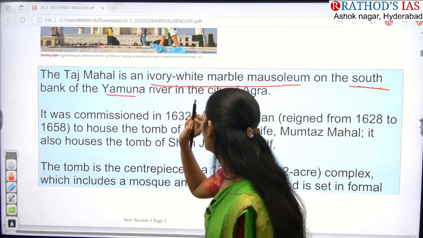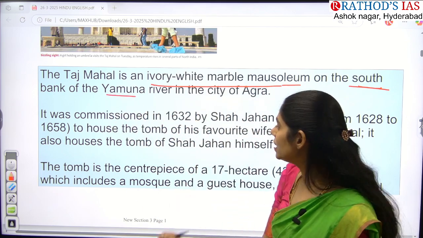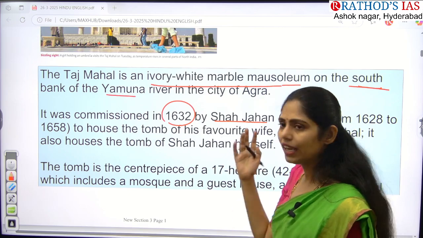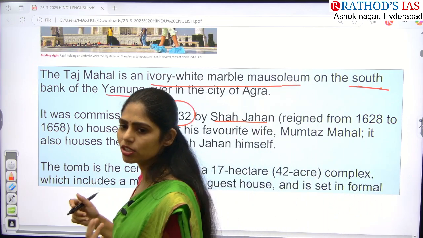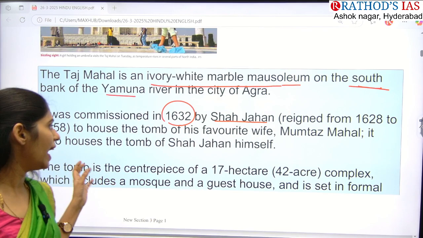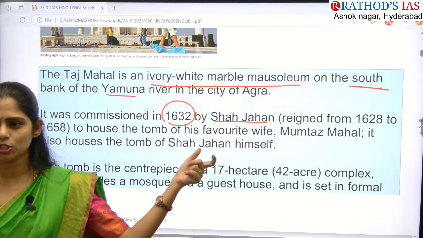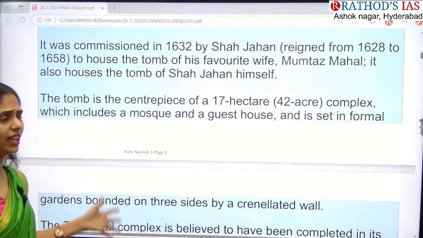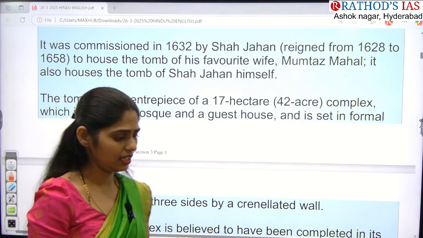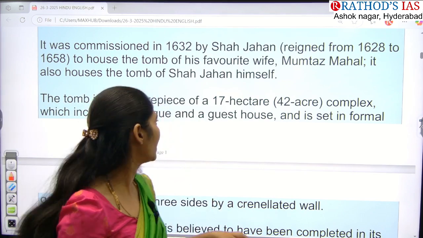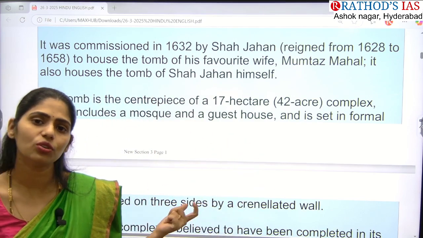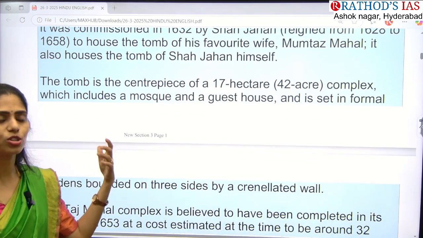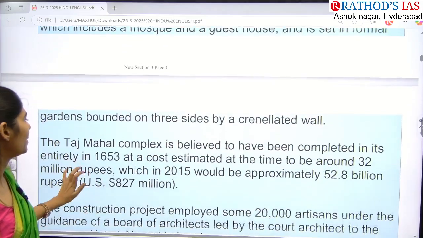Very important point. And it was commissioned in year 1632 by Shah Jahan. Okay, why did he build that? Because it is a tomb of his wife, and that wife name is Mumtaz. So it is also called as Mumtaz Mahal. Okay, and actually this area, if you go to this Taj Mahal, it is covering around 17 hectares, that is around 42 acres of complex. And in this complex, it includes mosque and also some guest house, etc. They will be there here.